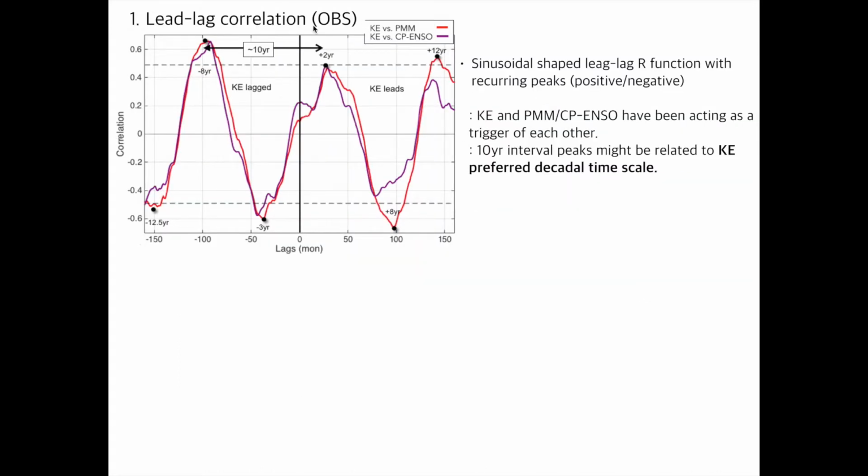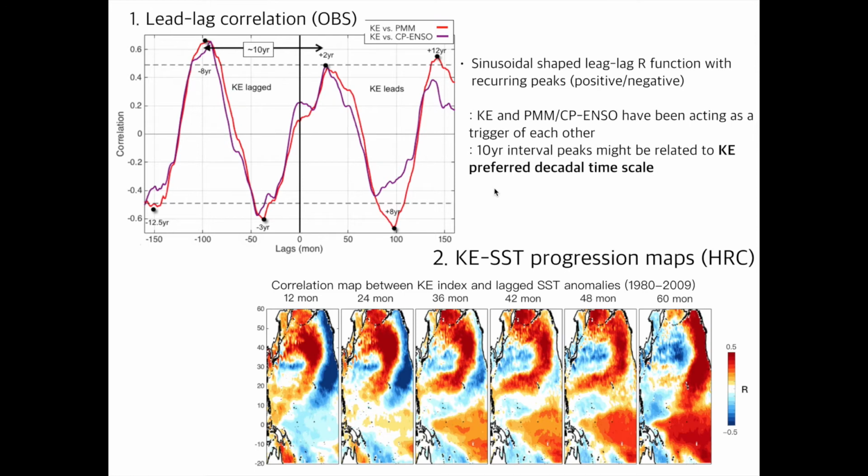The major evidence came from the lead-lag correlation between the KE and the Pacific Meridional Mode or Central Pacific ENSO, which shows a sinusoidal shape function with significant recurring peaks among different lead-lag months. This tells us that the KE and the Central Pacific ENSO have been acting like a trigger of each other, and the 10-year interval peaks, as shown here, imply that their decadal interaction might be linked to the preferred decadal timescale of KE.